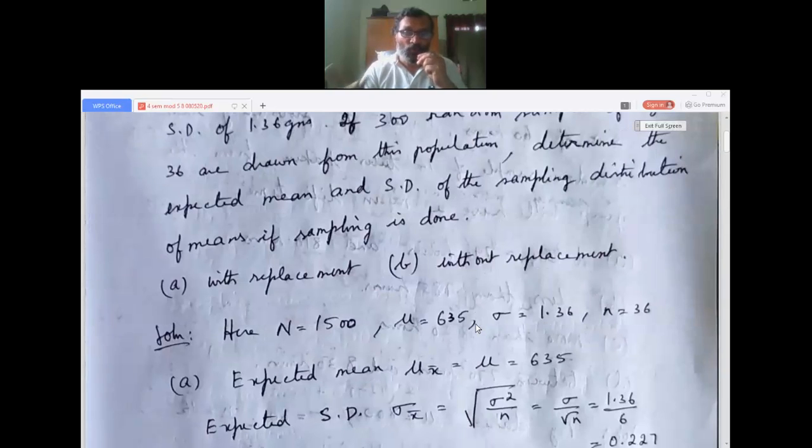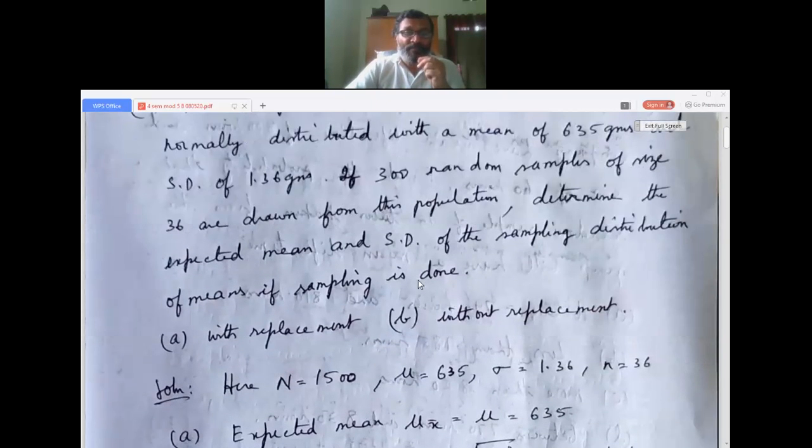So there are two options here. The first sub question is with replacement, and the second is without replacement. Last session I discussed what with replacement means and what without replacement means. For 3 and 7: if 7 3 is there and 3 7 is also there, it is with replacement. If 7 3 is there but 3 7 can't be written, then it is without replacement.